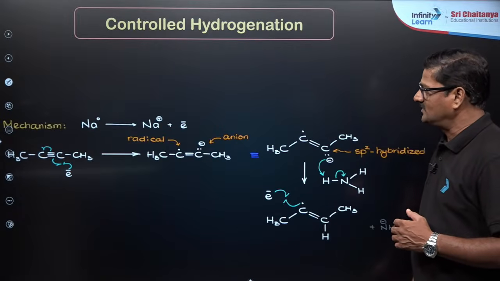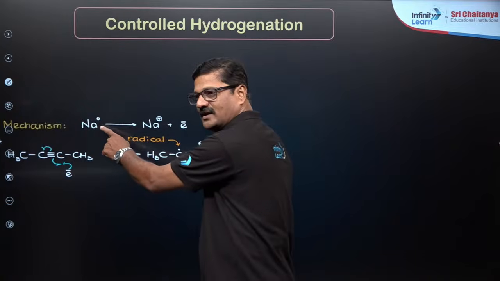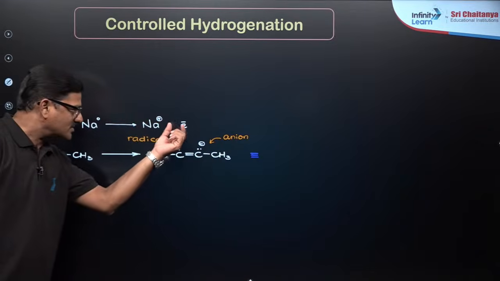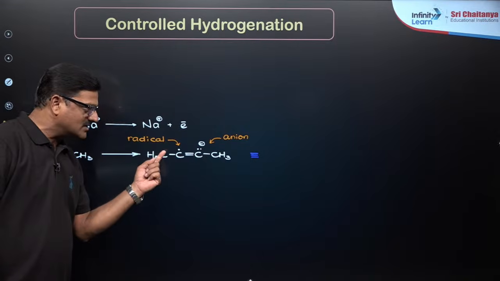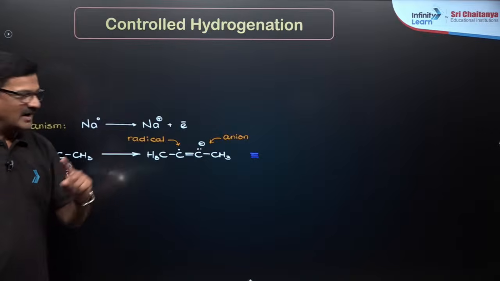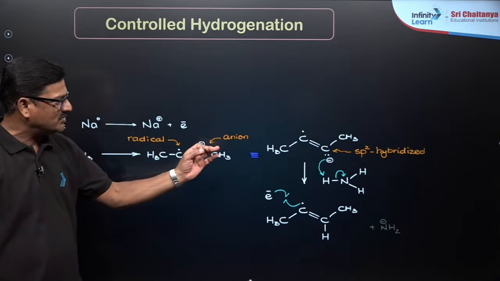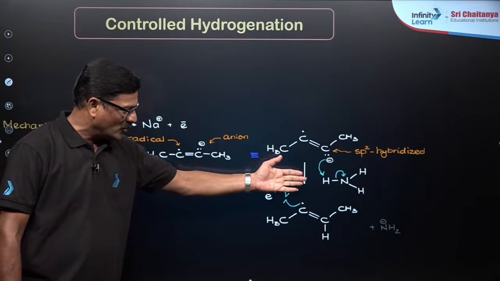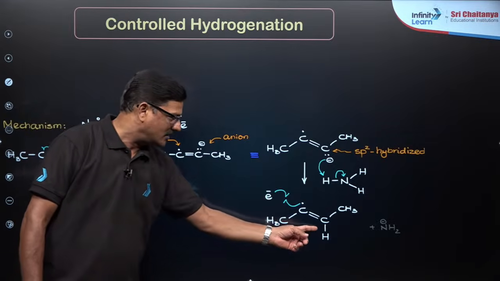Let's talk here again about Birch reduction. You can see here, this is the same. In the Birch reduction, sodium is a metal with the lowest ionization energy. So this sodium loses an electron. The electron lost by the sodium is going to be trapped by the carbon to carbon triple bond, so that you are going to get a radical on this side and an anion on that side. You can write this. And this sp2 hybridized anion is going to take the hydrogen from ammonia, because the hydrogen present in the ammonia has an acidic nature. So you are going to get a hydrogen attached on one side.